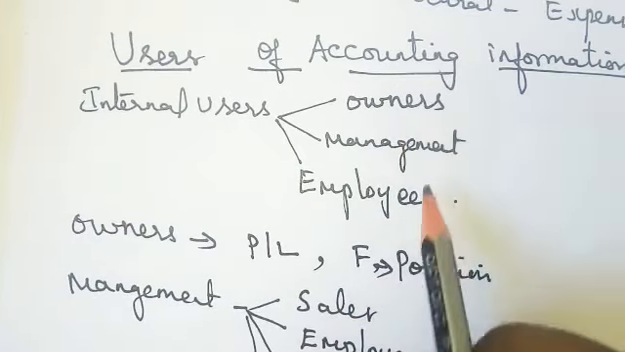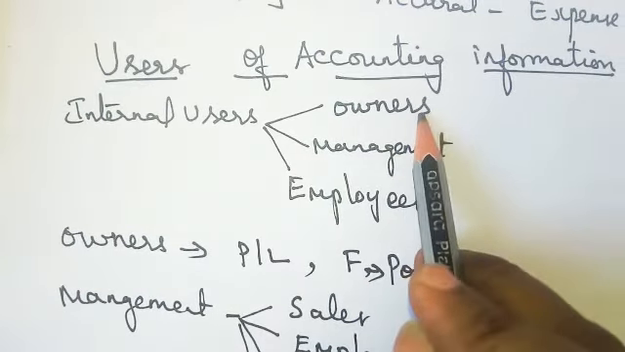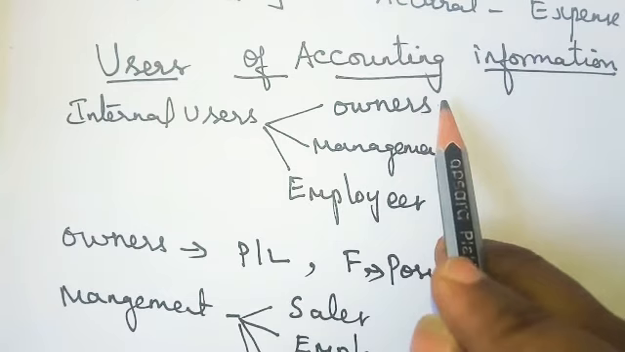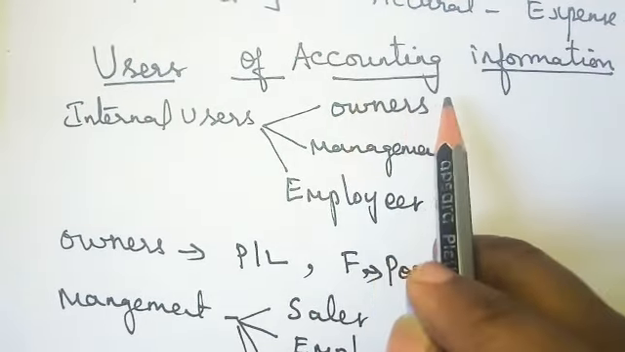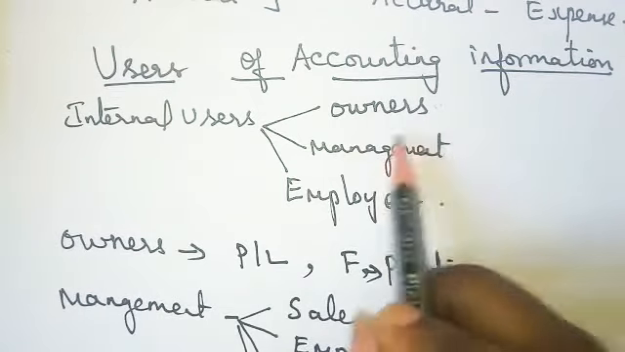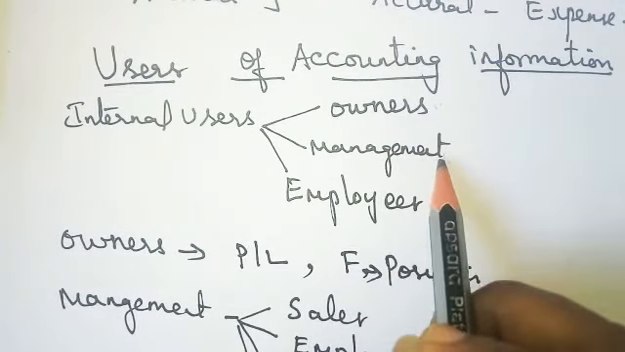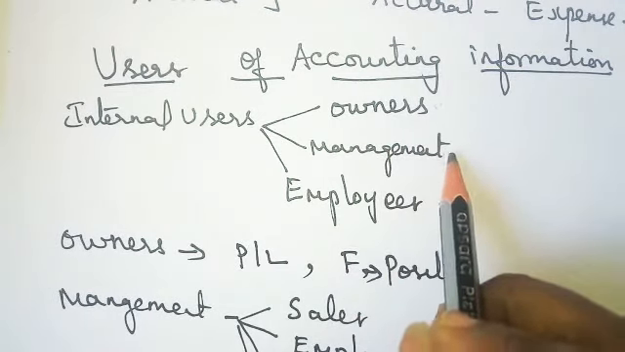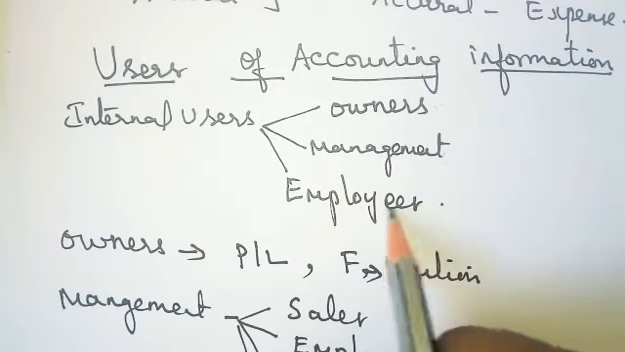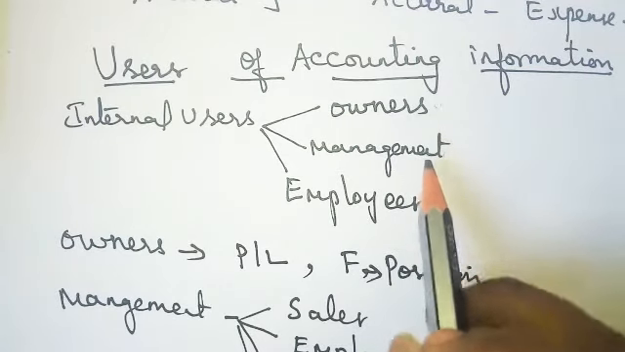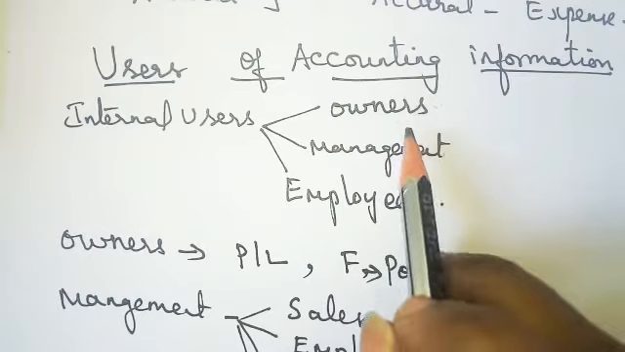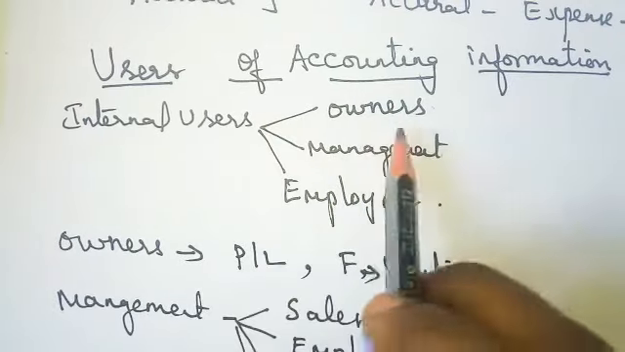First, there are three users. Owners. Owners means the investor, that means he is the owner of that company, the business owner. Next, management. In that company, management will be the office people, and the employees and workers will be there. These three are the main people needed internally inside the company.